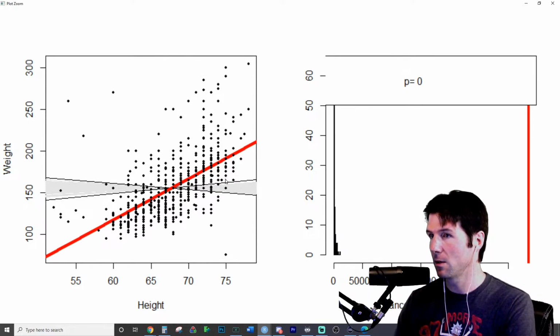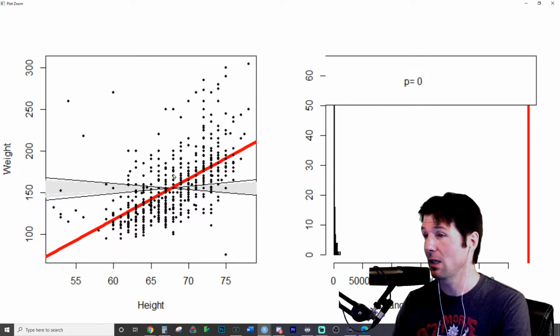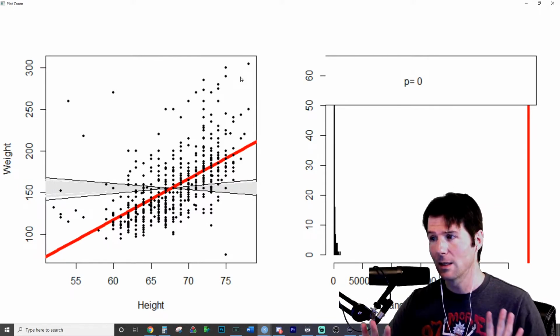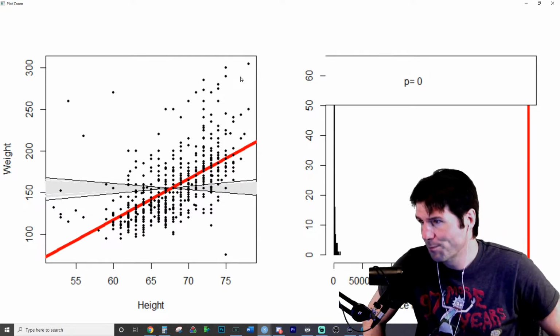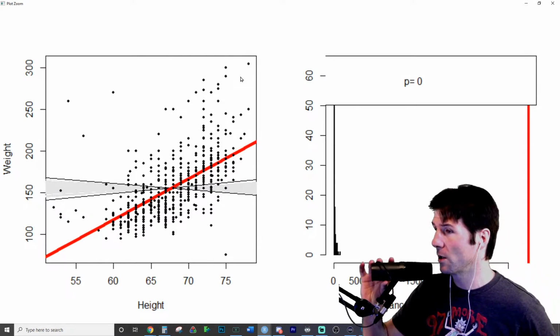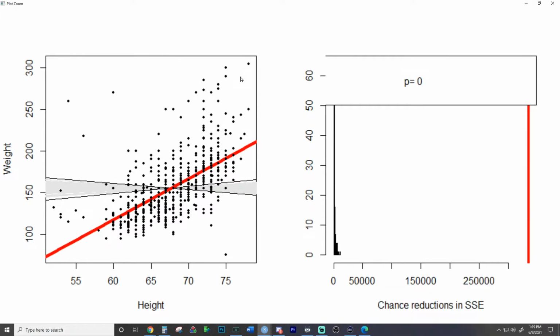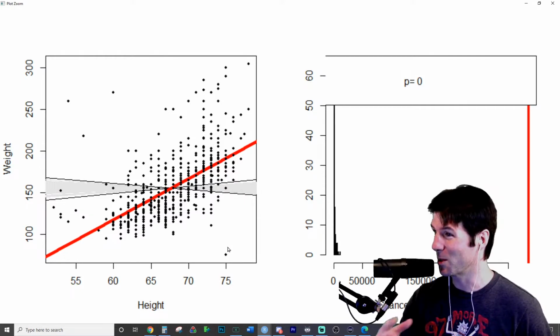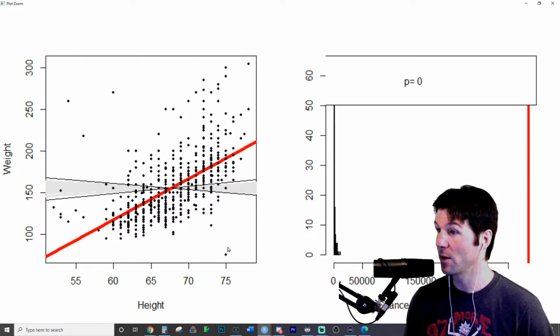But our line, graphed here by the red line, and there's outliers, there's problems with this model, there's heteroscedasticity, there's non-linearity. This is not the best linear model in the world. But there's strong evidence that the reduction in sums of squared error, which is what we do in regression, which is the variation within, because we were talking about this yesterday, especially within ANOVA, the variation is being drastically reduced in a way that is extremely unlikely by random chance.